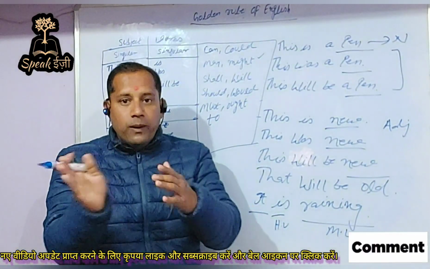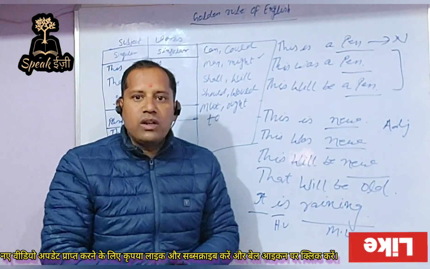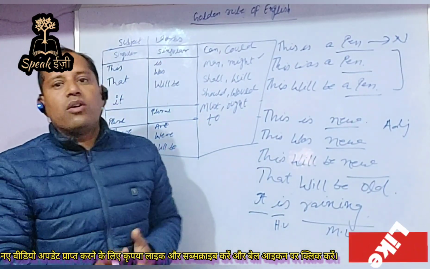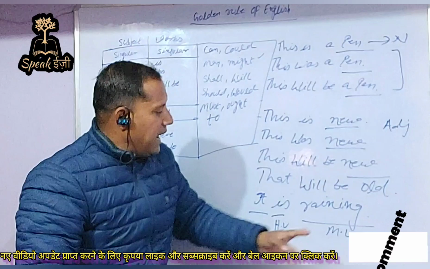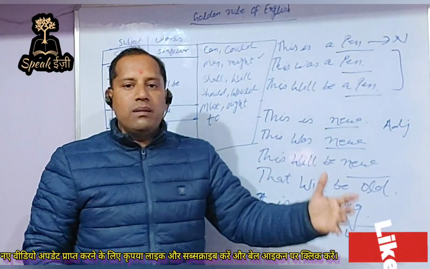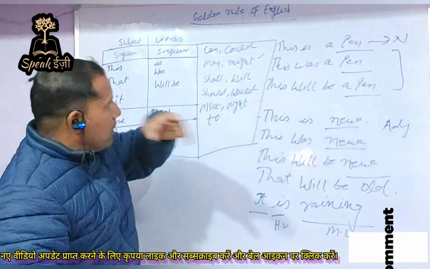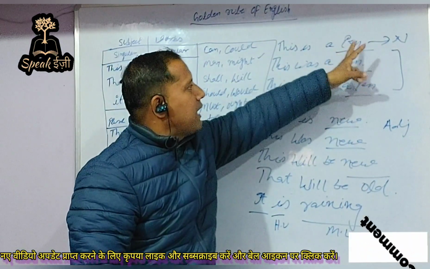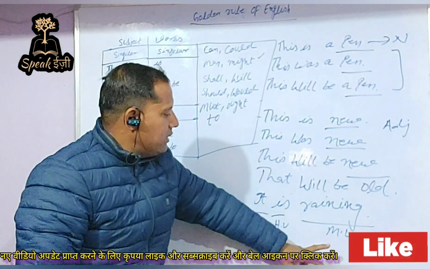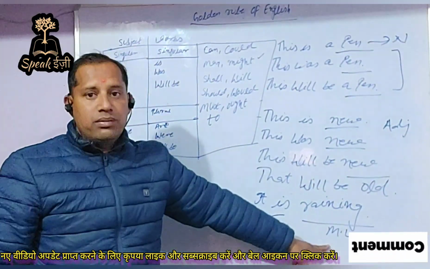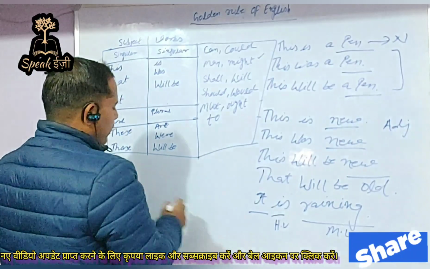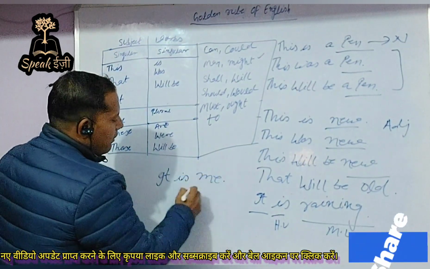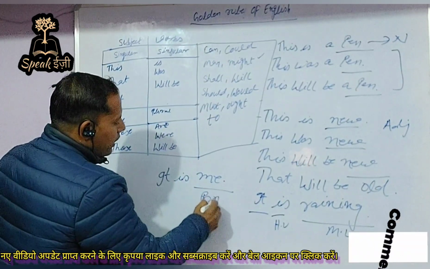When we have two verbs in a sentence, one primary auxiliary verb and one action word, in that case we consider the primary auxiliary verb as the helping verb and the action word as the main verb. So we have the possibility of completing the sentence in four ways. First the noun, then adjective, then any action verb, and it may be a pronoun also. Example, it is me. Now I have completed the sentence with the help of a pronoun.